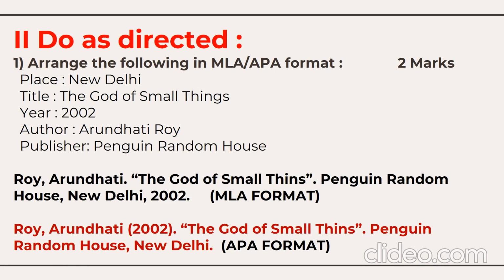Now let's solve this question. Generally, what do we write here? We write the last name first, Arundhati Roy. So Roy we will write first, comma, first name Arundhati, full stop.